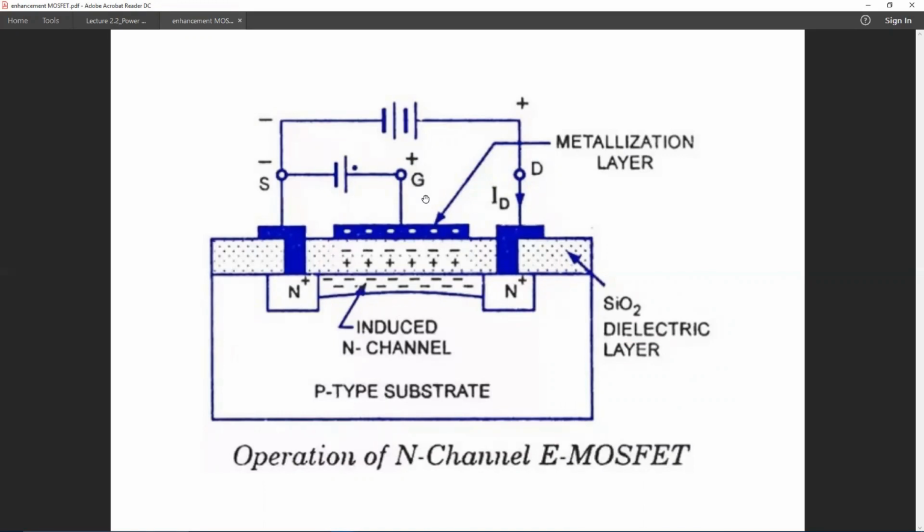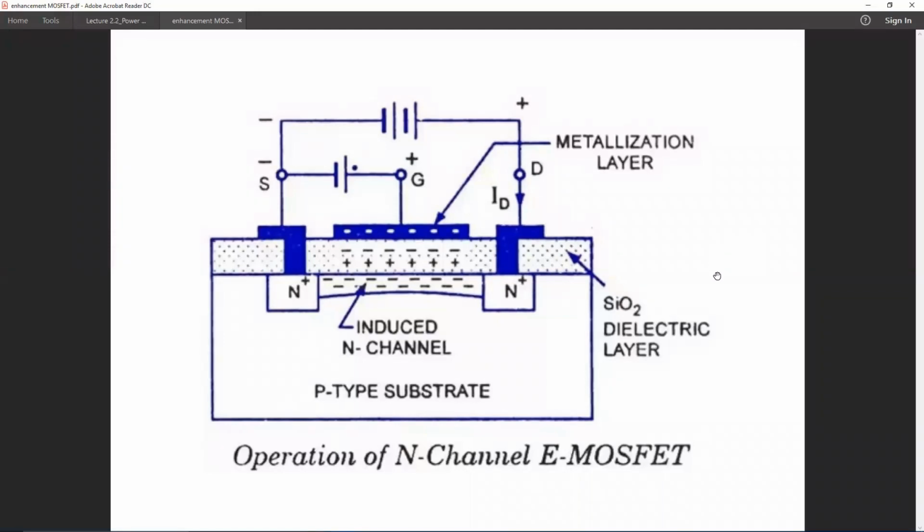So if we apply a positive charge in the gate, the corresponding negative charge will be accumulated in this region. So between the source and drain terminals, there will be nothing but electrons. So this type of device is called a majority carrier device. Unlike a BJT, the main current here is carried only by electrons in the case of an N-channel MOSFET. In the case of a BJT, the current is carried by both electrons and holes.